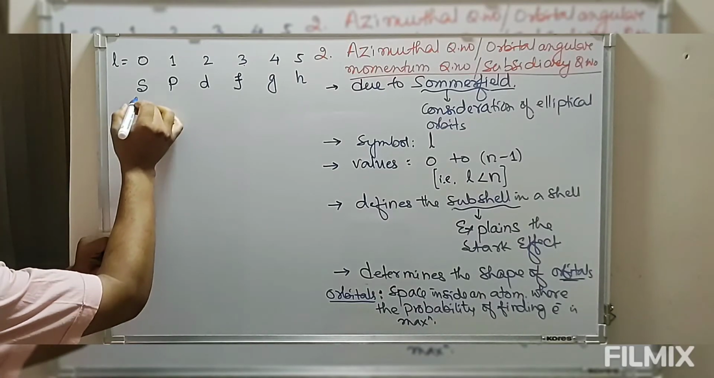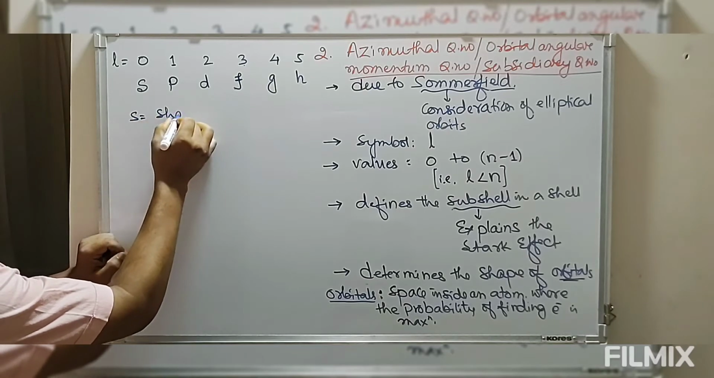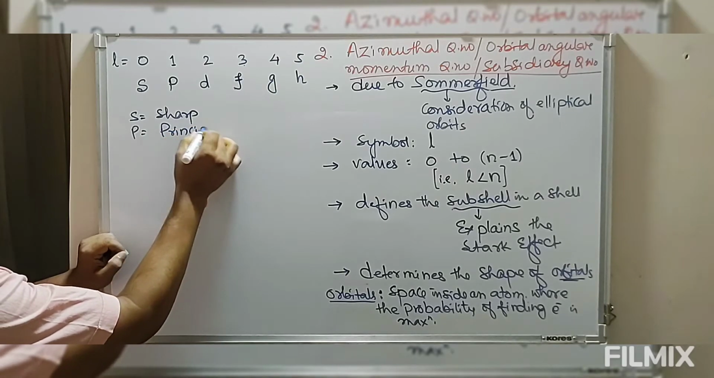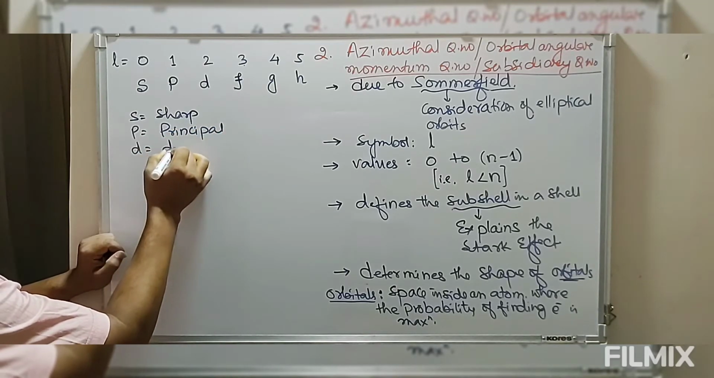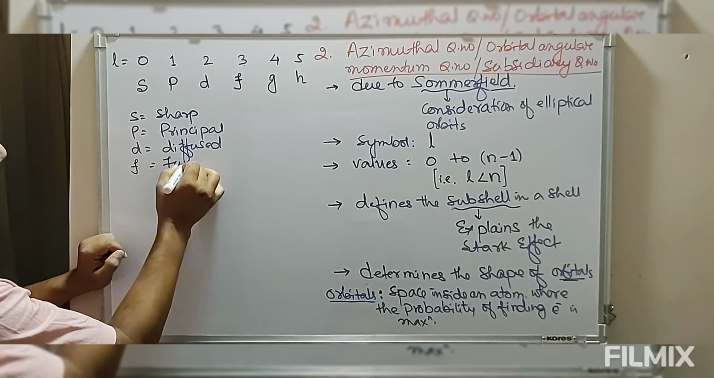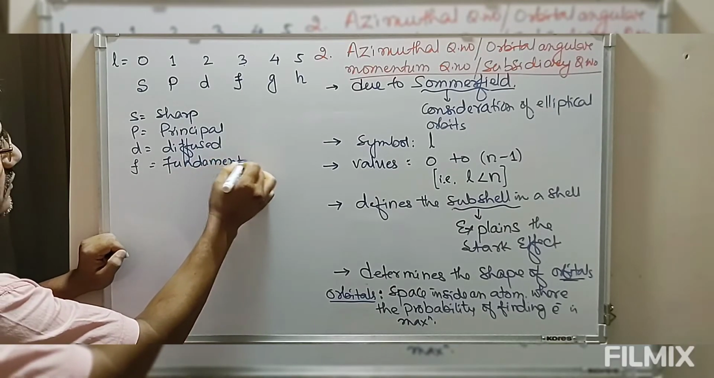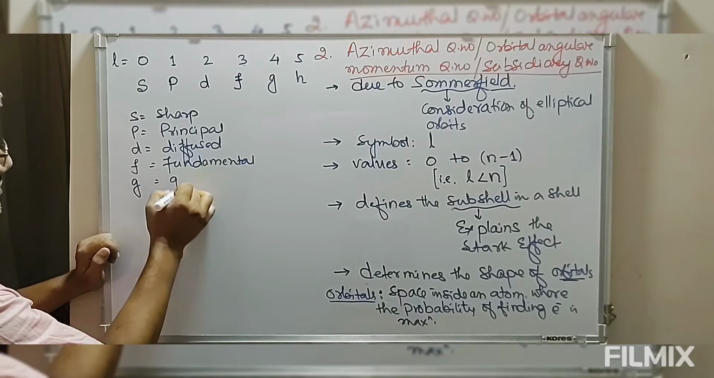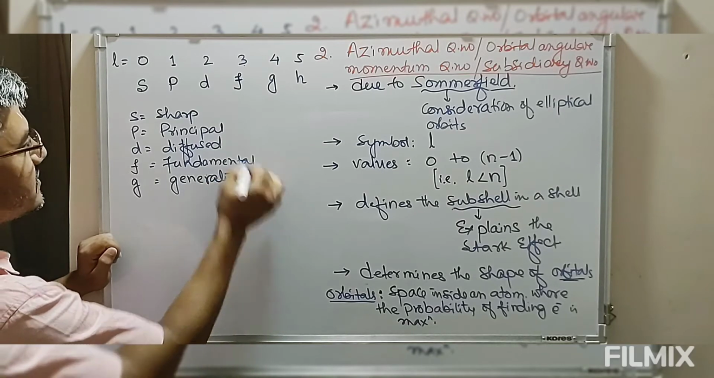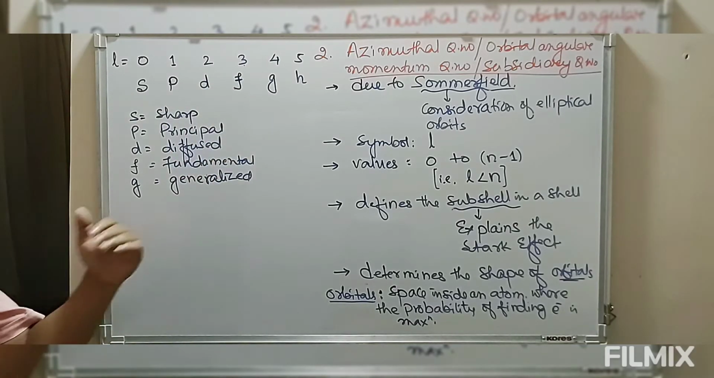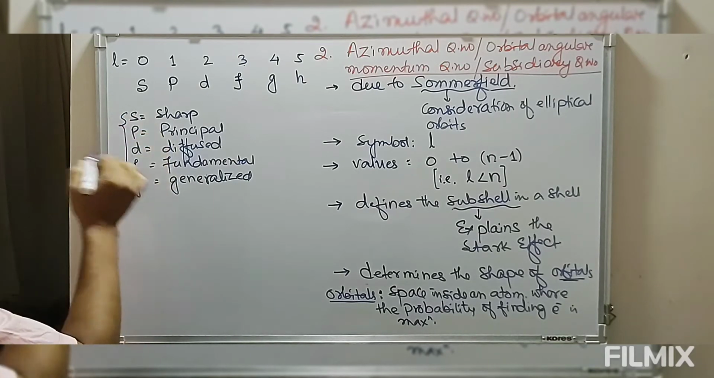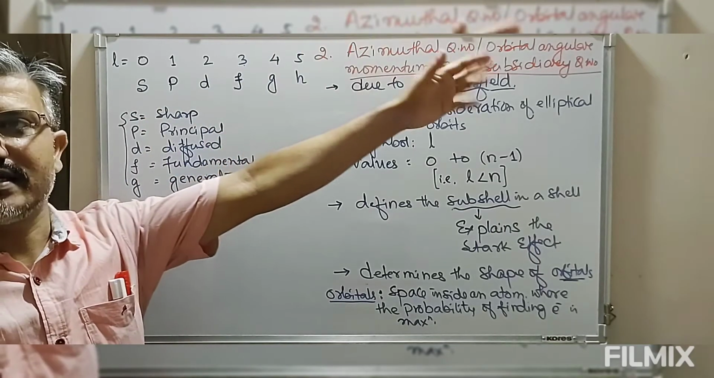So S stands for sharp, P stands for principal, D stands for diffuse, F stands for fundamental, G stands for generalized, etc. These are the terms derived from the quantum mechanical model. So these are the names of subshells. So now you can have G, H, I, J, K, etc.